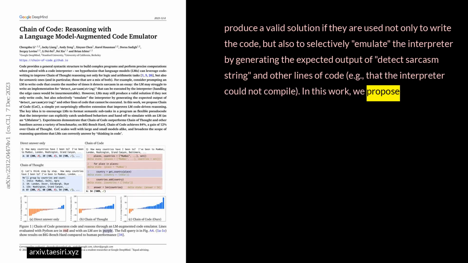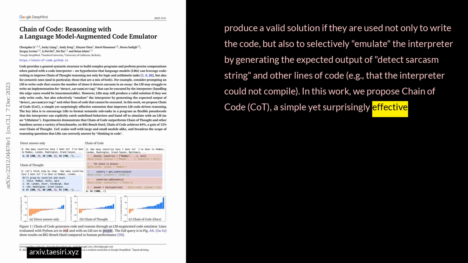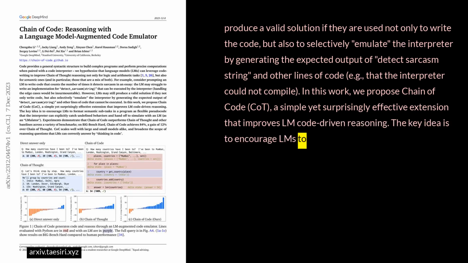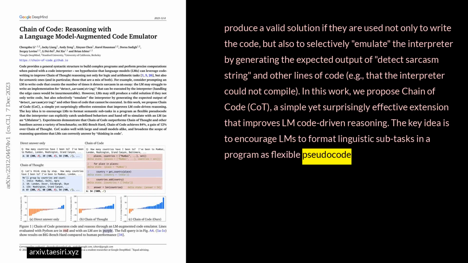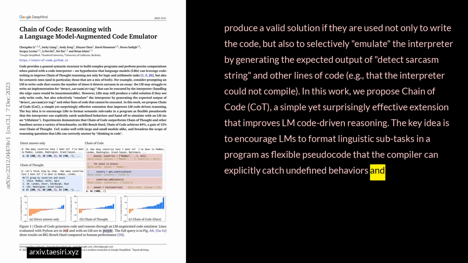In this work, we propose Chain of Code, CoC, a simple yet surprisingly effective extension that improves LM code-driven reasoning. The key idea is to encourage LMs to format linguistic subtasks in a program as flexible pseudocode that the compiler can explicitly catch undefined behaviors and hand off to simulate with an LM as an emulator.